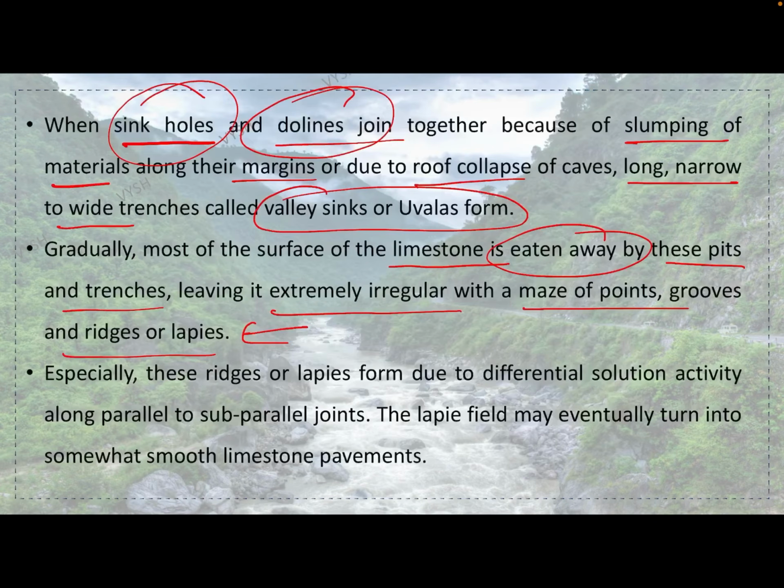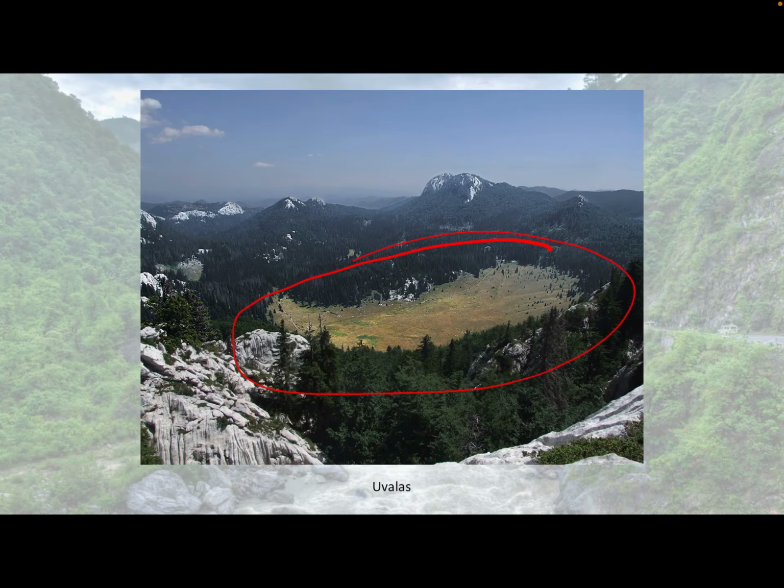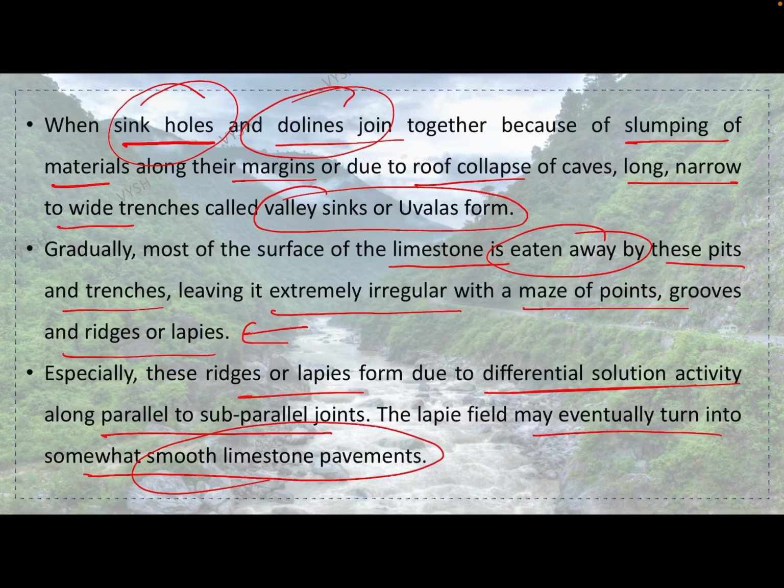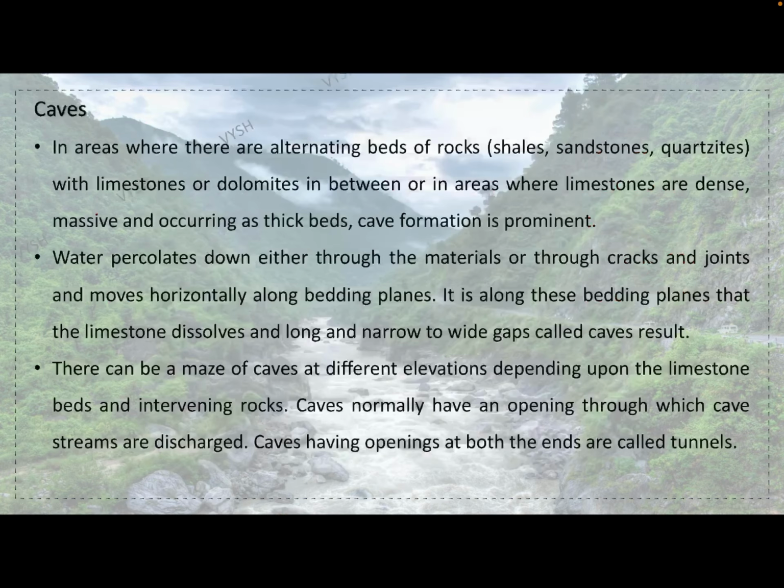Especially these ridges or lapies are formed due to differential solution activity, differences in the activity along parallel to subparallel joints. The lapie field may eventually turn into somewhat smooth limestone pavements after some time, because again there is some sort of action of the solution on this. It will slowly melt up and form limestone pavements. Okay, next are caves, the limestone caves.